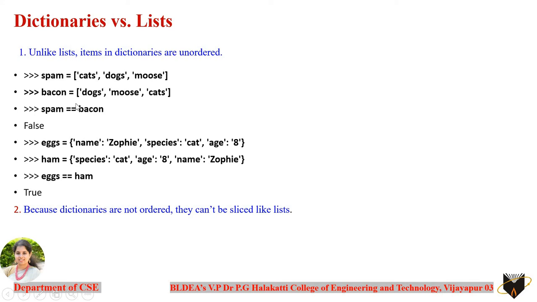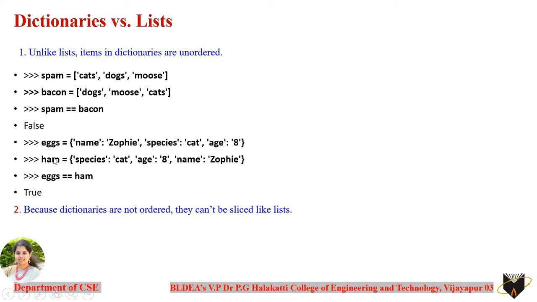If you follow the same thing with a dictionary, let's check what happens. In the next example, you can see x is a dictionary variable. You have the elements name Zophie, name being a key, Zophie being a value, and the next elements are species with cat, and age with 8. In the next statement, we have taken another variable, ham, as a dictionary variable, where we have added the same set of elements but in a different order.